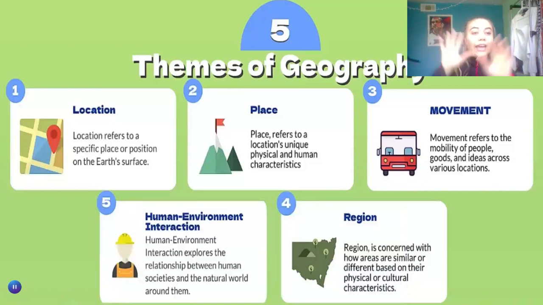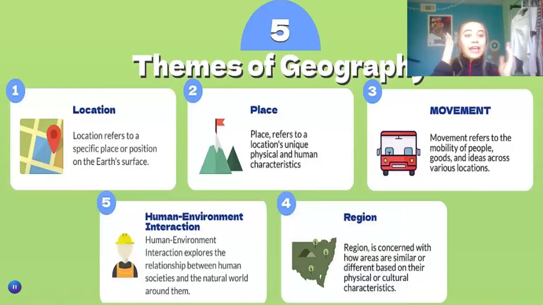All right, hands down. If you said number 2, place, you're correct. If you're not correct, that's okay because we're going to be studying this a lot. All right, so why is it place? Well, let's read the description. Place refers to a location's unique physical and human characteristics. Look at that. Our terms are right in the description.